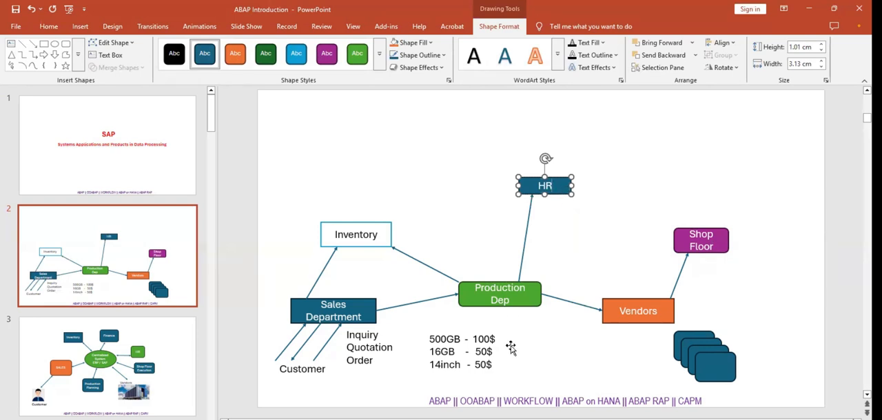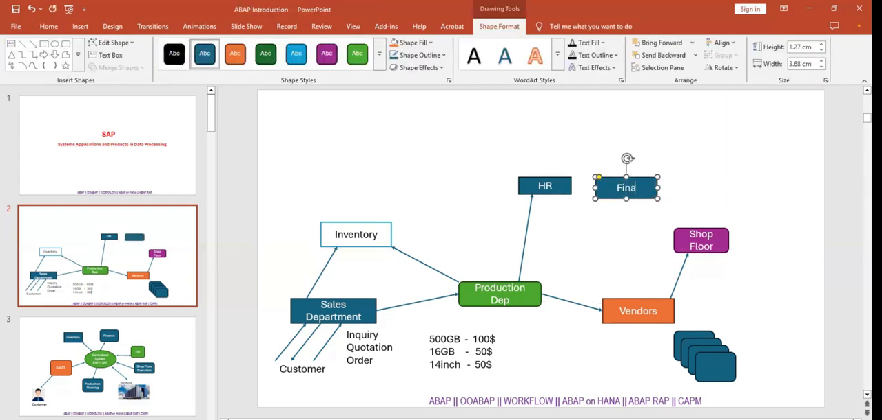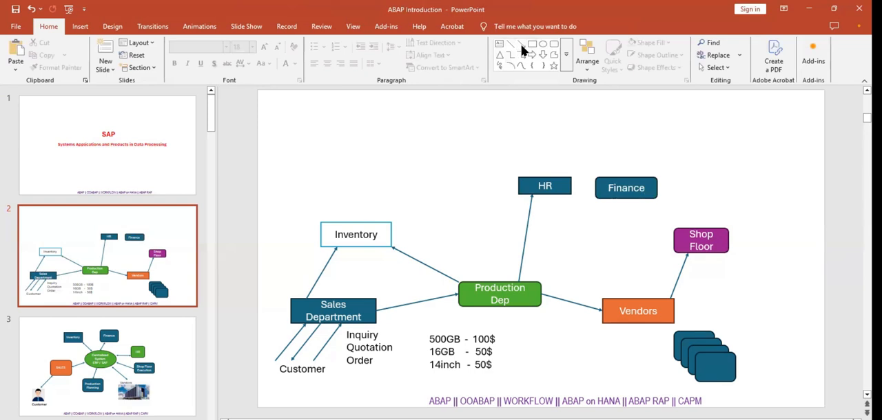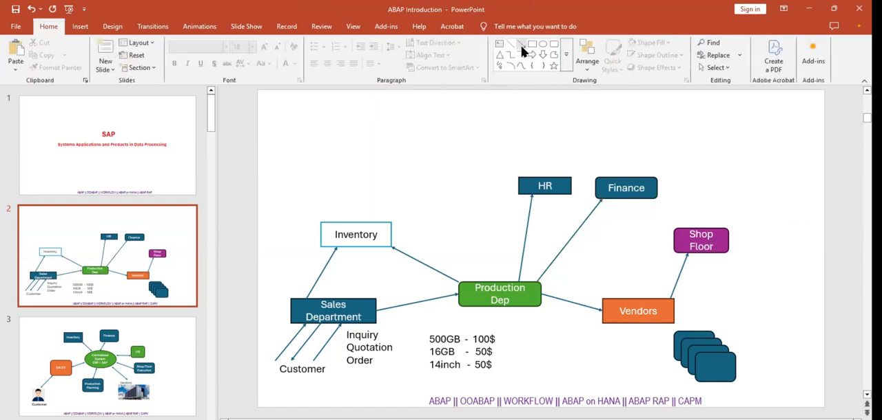Right, here the production department is giving the order to vendors. At the same time, the production department will inform the HR department that we have given so-and-so orders to so-and-so vendor. At the same time, the production department will inform the finance team as well. They will take care of the pricing and money. So to this vendor we are giving these items at these prices. And once vendors send the stocks to shops or warehouses, they will inform the finance team.